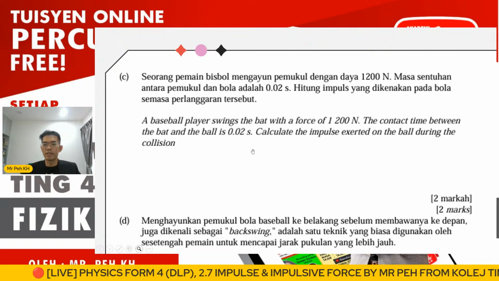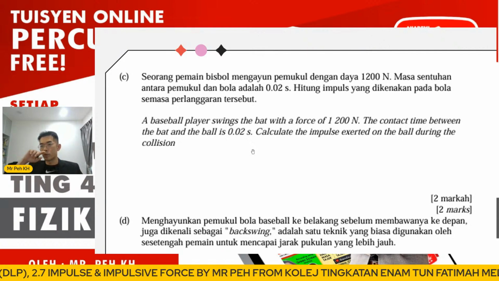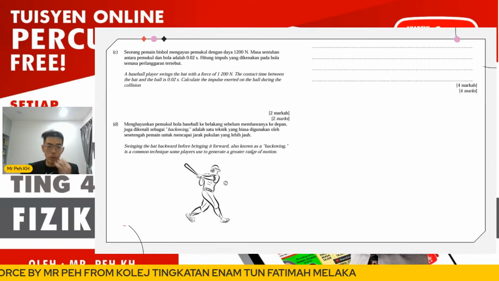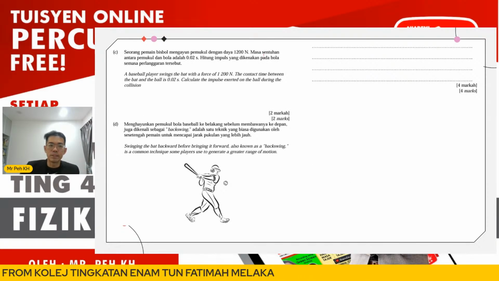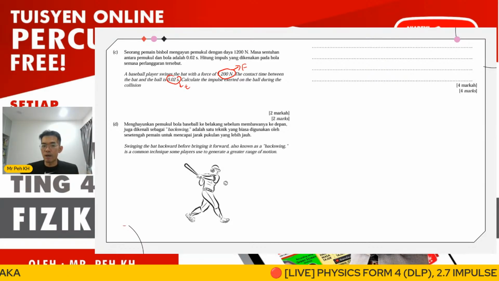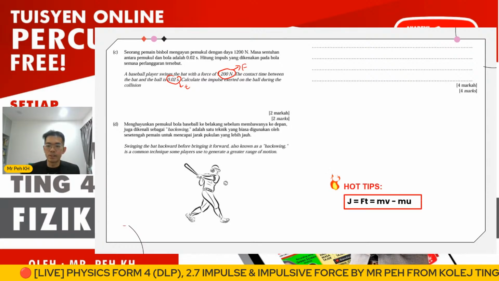Okay, so now we have to find impulse again. We have the one and only formula, but impulse has 2: Ft or Mv minus Mu. Okay, so here the question gives us the F and gives us a T. So we have to use F times T to get the impulse, right, everyone? Okay, so what is the formula?